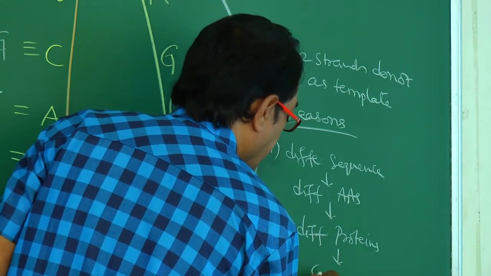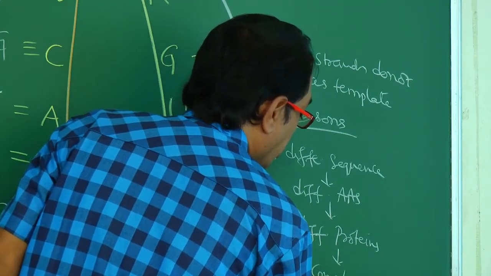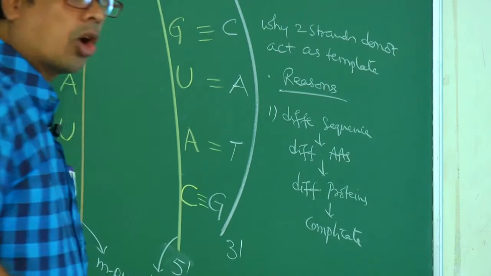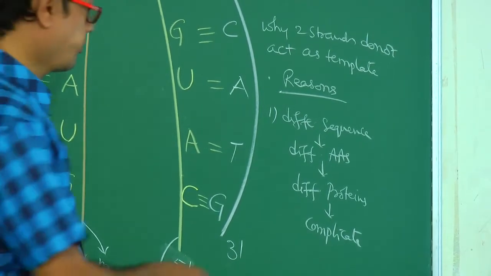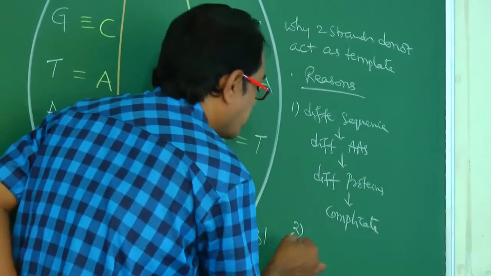These different proteins will result in complicating genetic information transfer. And the second one, what is the second reason?